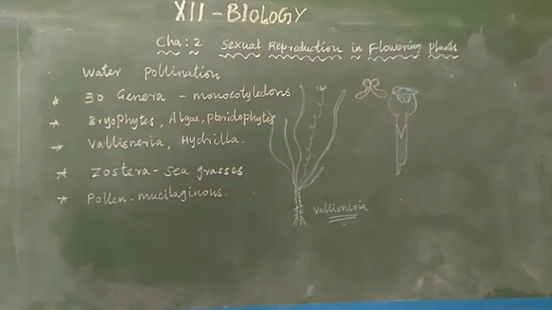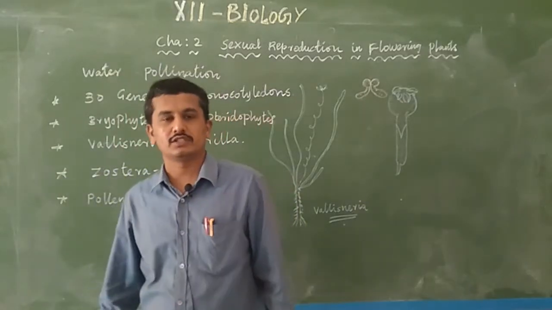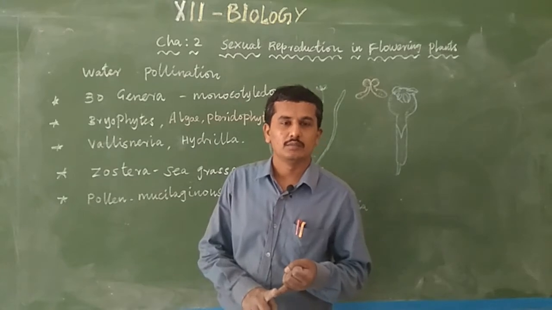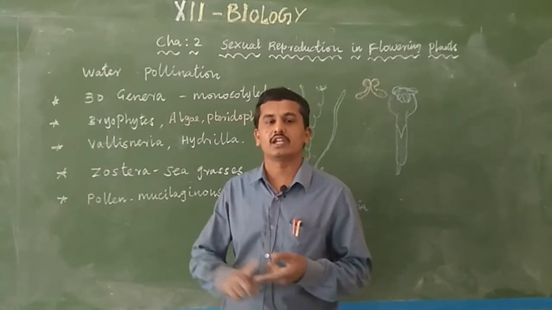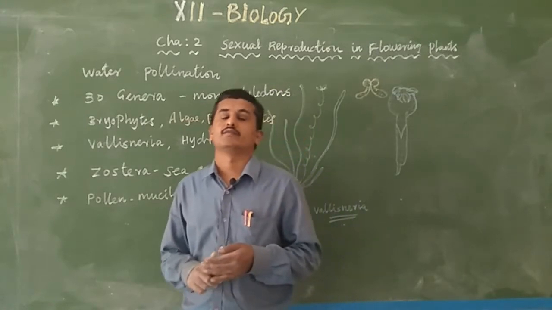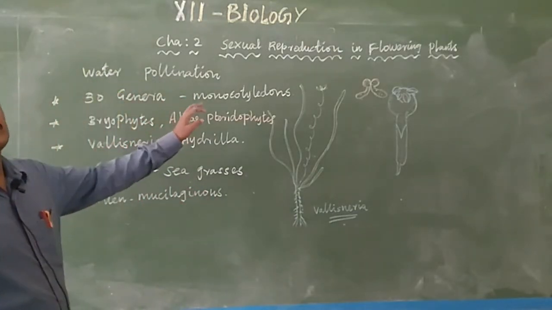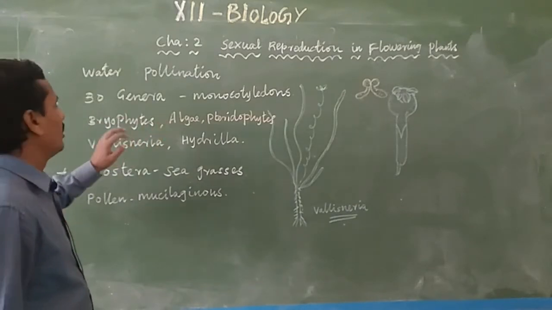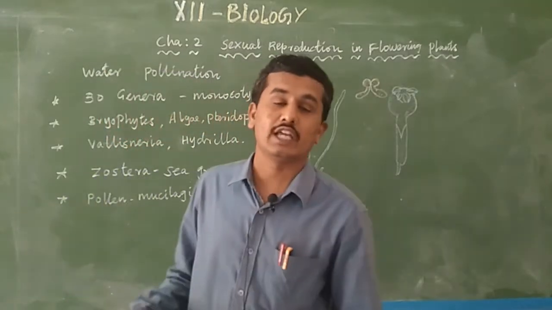These are three categories. Normally, in 11th standard, you have studied Whittaker's five kingdom classification: Monera, Protista, Fungi, Plantae, Animalia. In Monera, prokaryotes are unicellular, and Protista are eukaryotic unicellular. Fungi are saprophytes, multicellular, and the Plantae category is multicellular, eukaryotic, photosynthetic. In Plantae, we have studied algae, bryophytes and pteridophytes, gymnosperms and angiosperms. In the plant category, algae, bryophytes and pteridophytes normally use water for transferring the gamete.